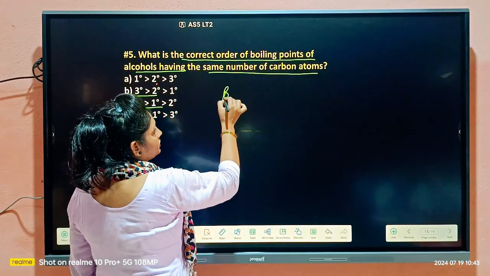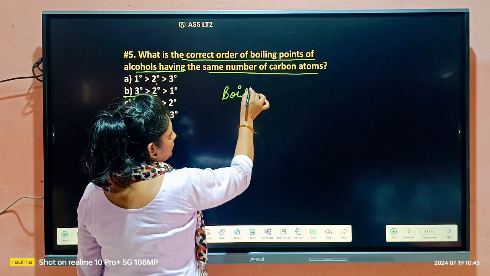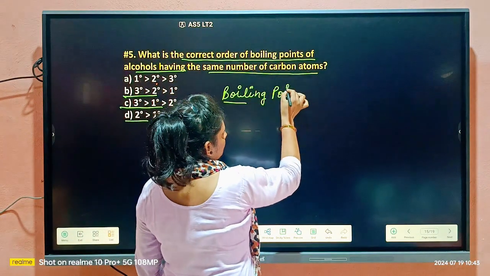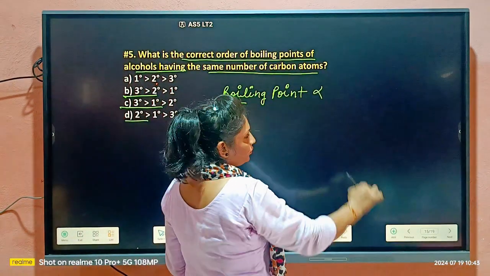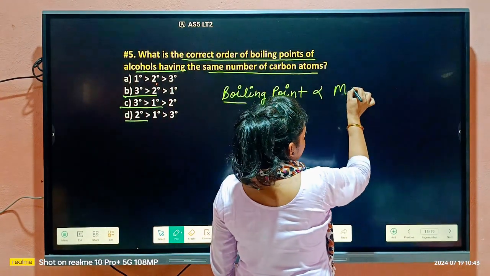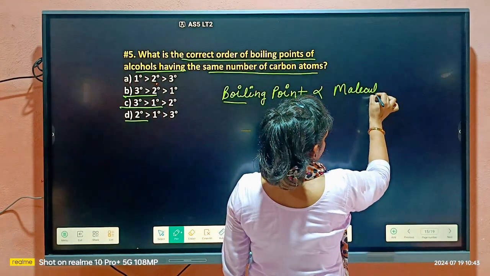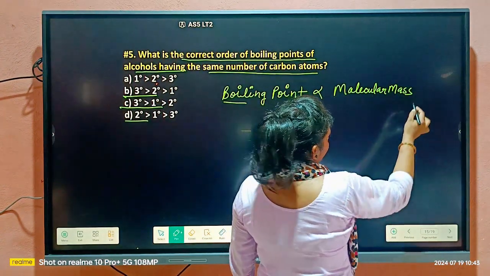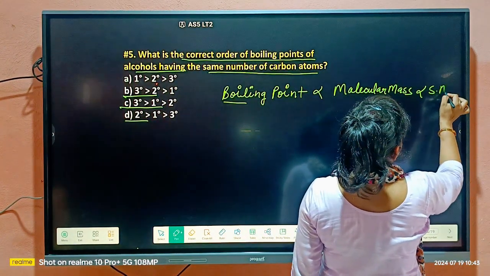Boiling point is directly proportional to the molecular mass, and directly proportional to the surface area.